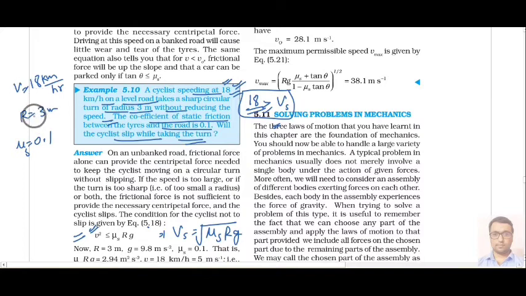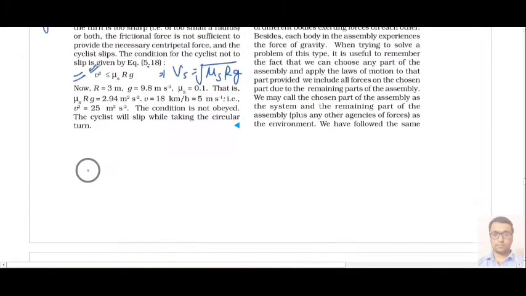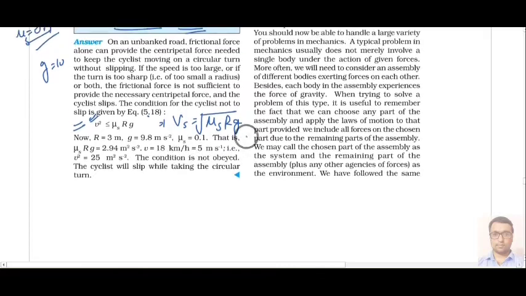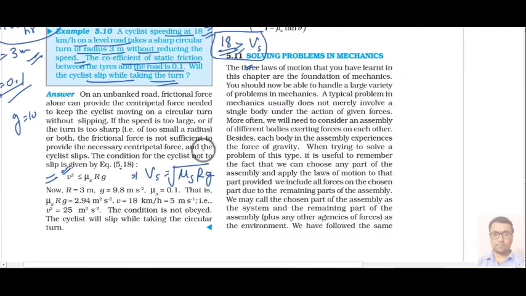Now in this example, this v is your answer, you will verify this. mu s is given, r is given, and g you can take 10. If you solve this, then this value comes out to be 2.94.